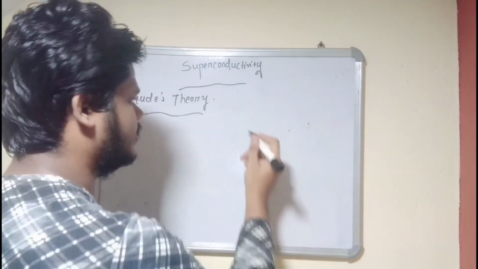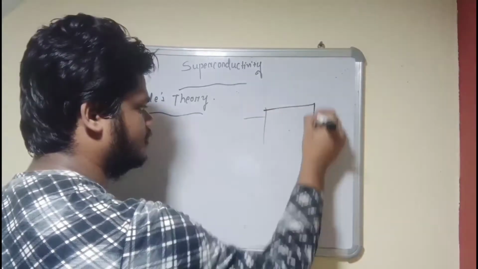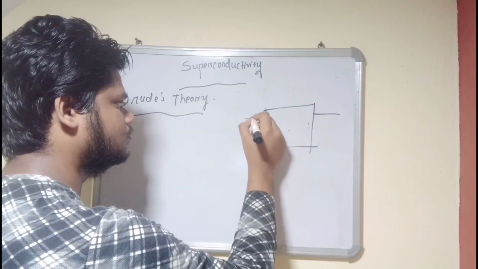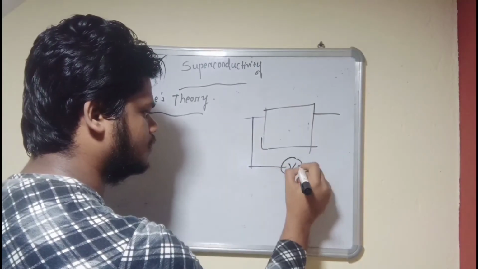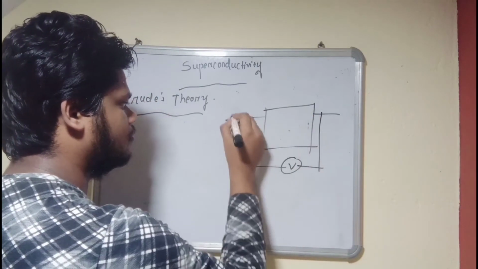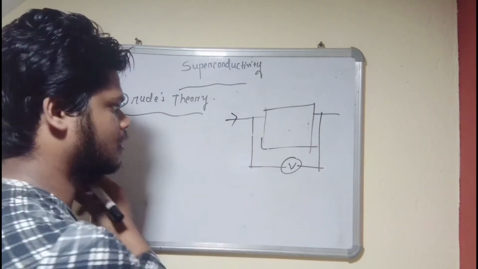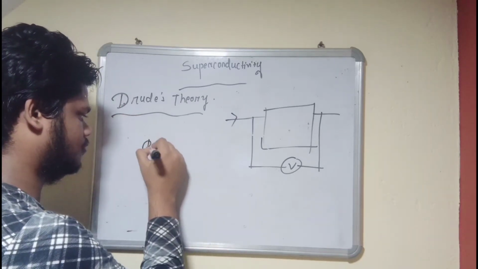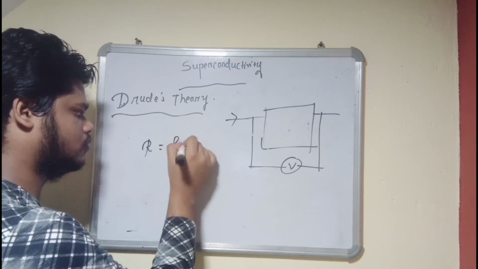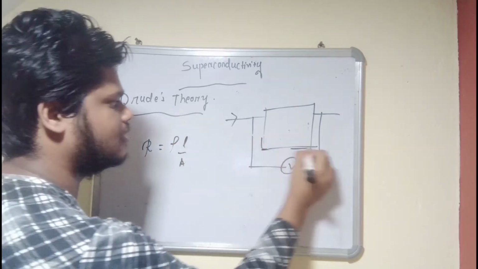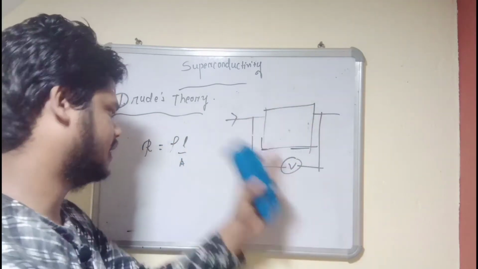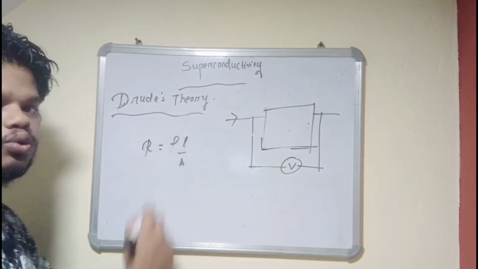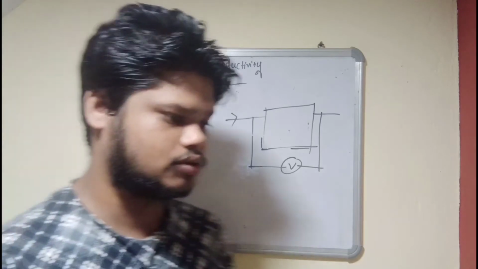First he used a 2-port network. This is a sample and this is a voltmeter. We know that a voltmeter is always connected parallel to the sample, always. Okay, so now resistance R equals rho L by A, where L is the length of the conductor and A is the area of the conductor. Now for rho to be 0, R should be 0, resistance should be 0.